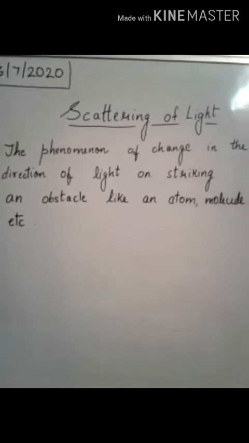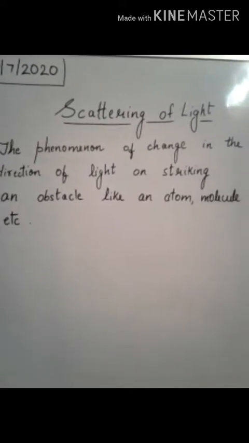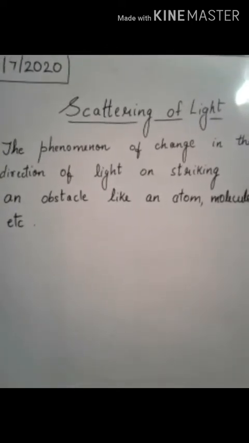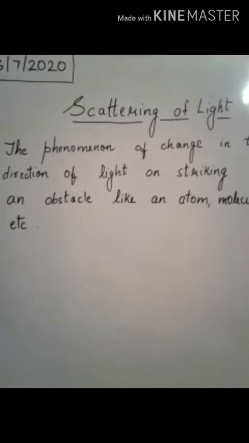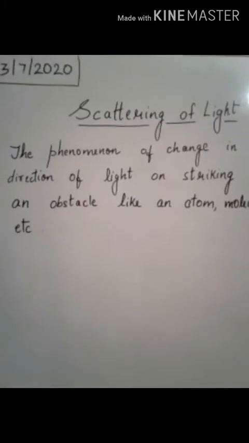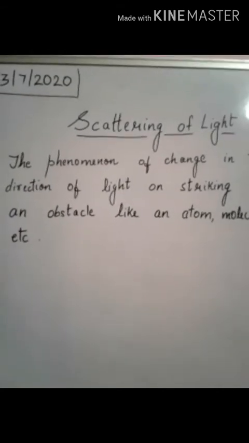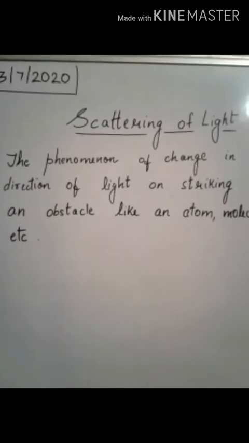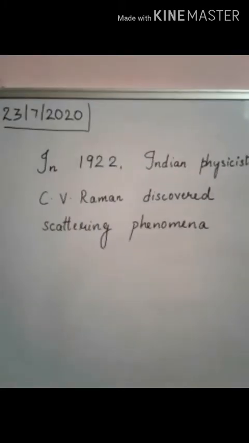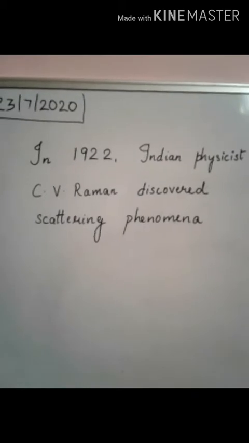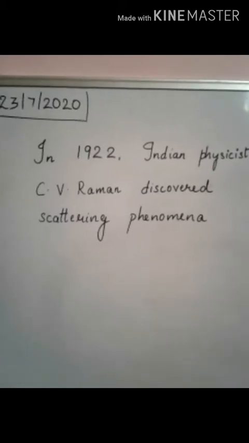Scattering means the phenomenon of change in the direction of light on striking an obstacle like an atom or molecule. It can be a dust particle also or a water droplet. So if the size of the particle is very small, then the light is not able to pass through it, but it changes its direction, and this phenomenon is known as scattering. In the year 1922, Indian physicist C.V. Raman discovered the scattering phenomenon for the first time.